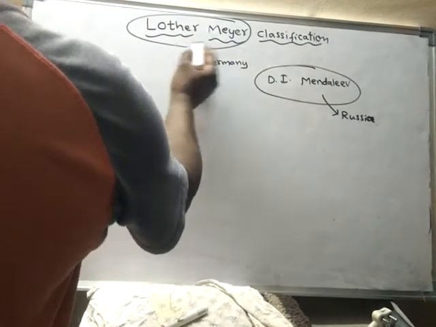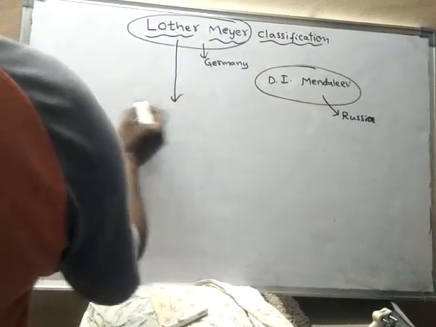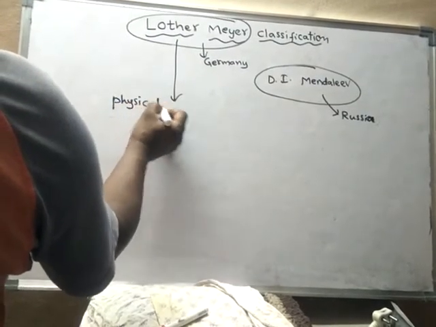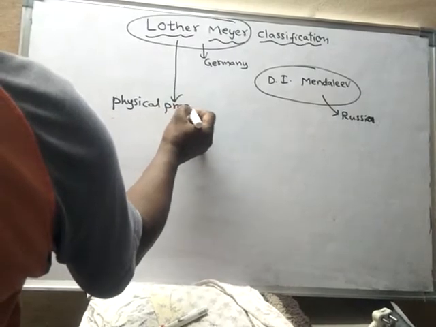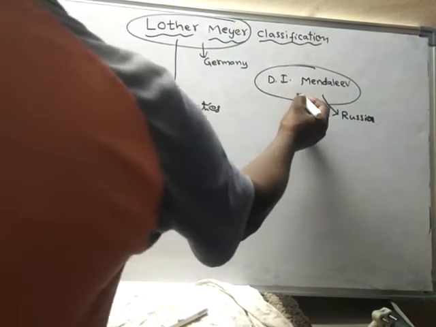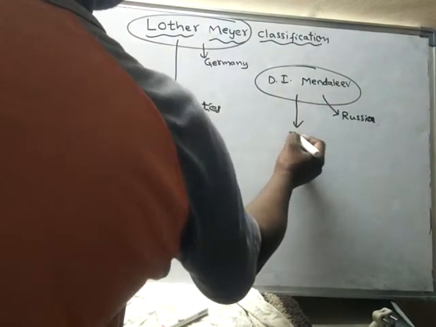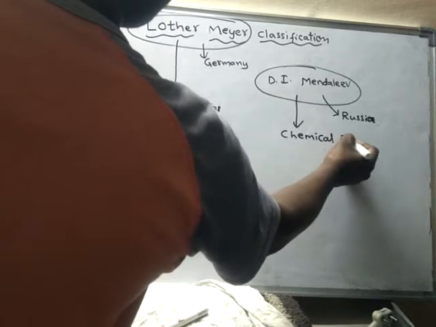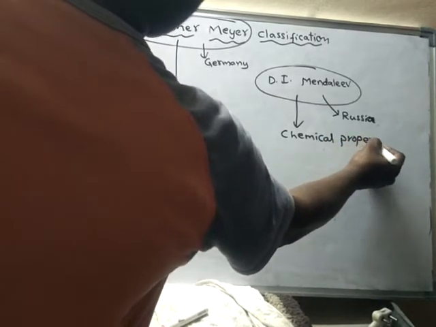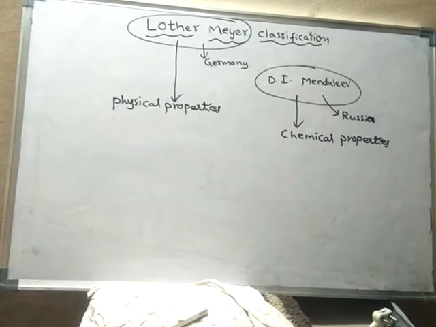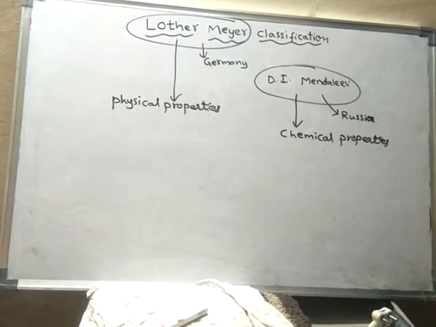Luther Meyer took physical properties for the classification of elements, whereas Mendeleev took chemical properties for the arrangement of elements.